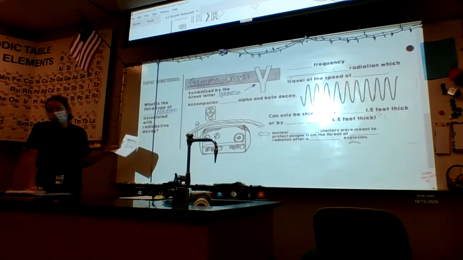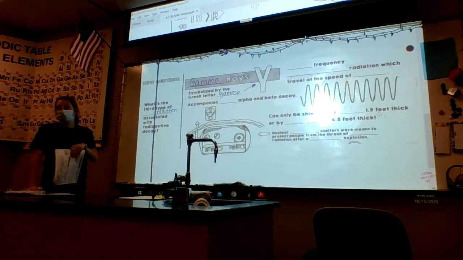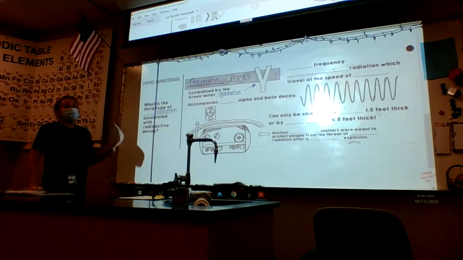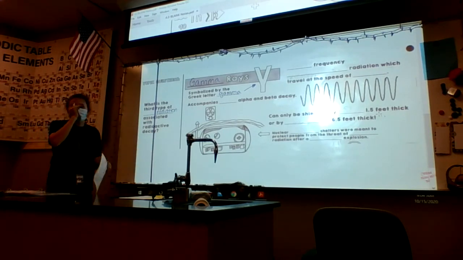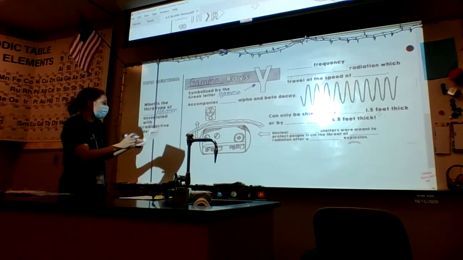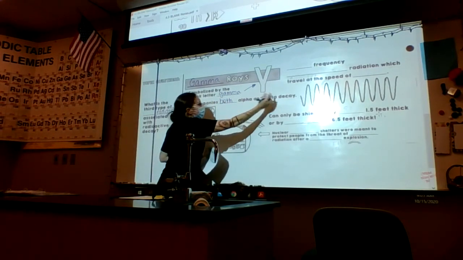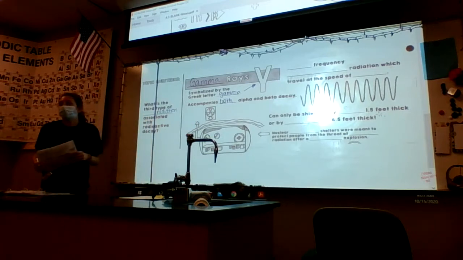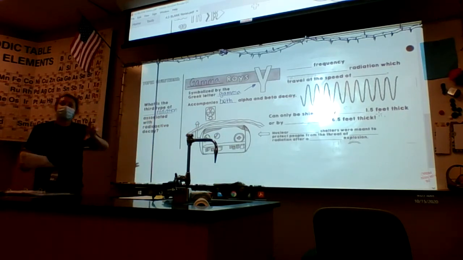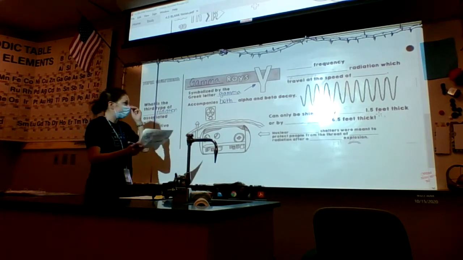With gamma, you're probably also going to have either an alpha decay or a beta decay. Alpha happens, beta happens, and gamma is kind of like a result of it. So right here we're going to say that it accompanies both alpha and beta decay. You won't find gamma by itself. Normally it's paired with alpha decay or beta decay.